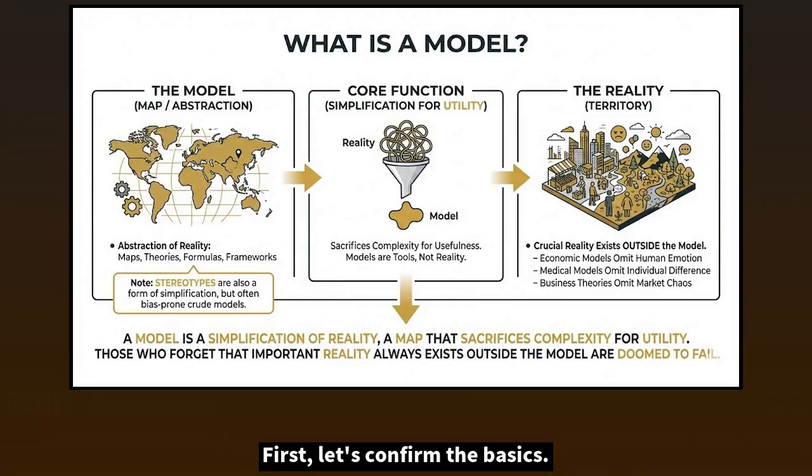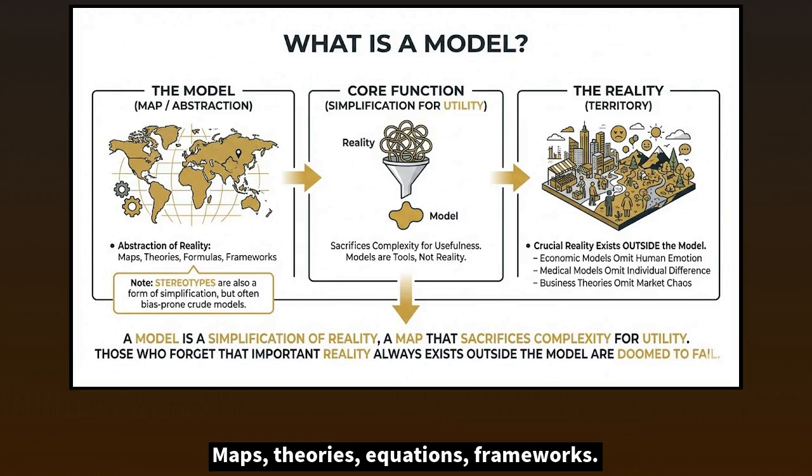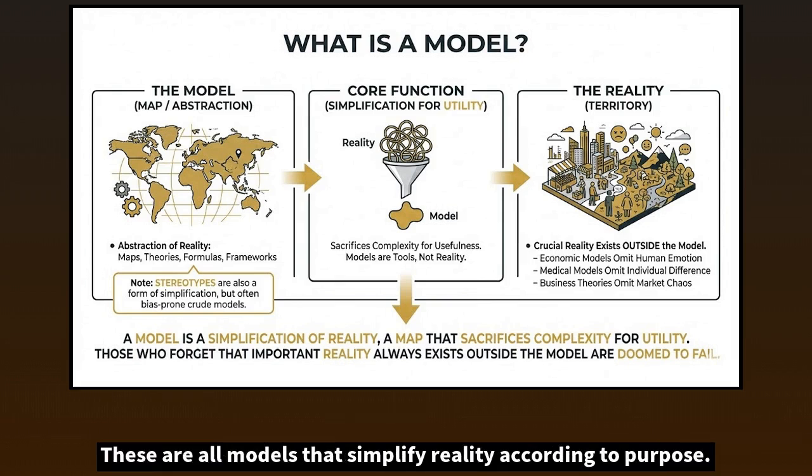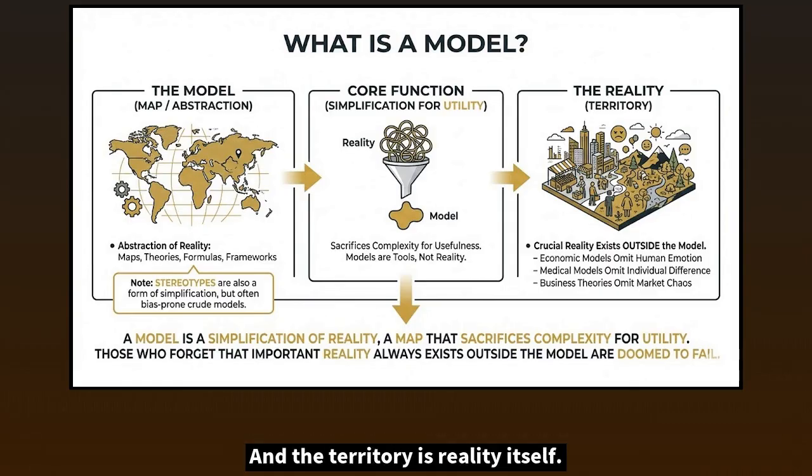First, let's confirm the basics. What is a model? A model is an abstraction that makes reality manageable. Maps, theories, equations, frameworks. These are all models that simplify reality according to purpose. Stereotypes are also a type of simplification, but as crude models prone to bias, it's important to treat them separately from analytical models. And the territory is reality itself.